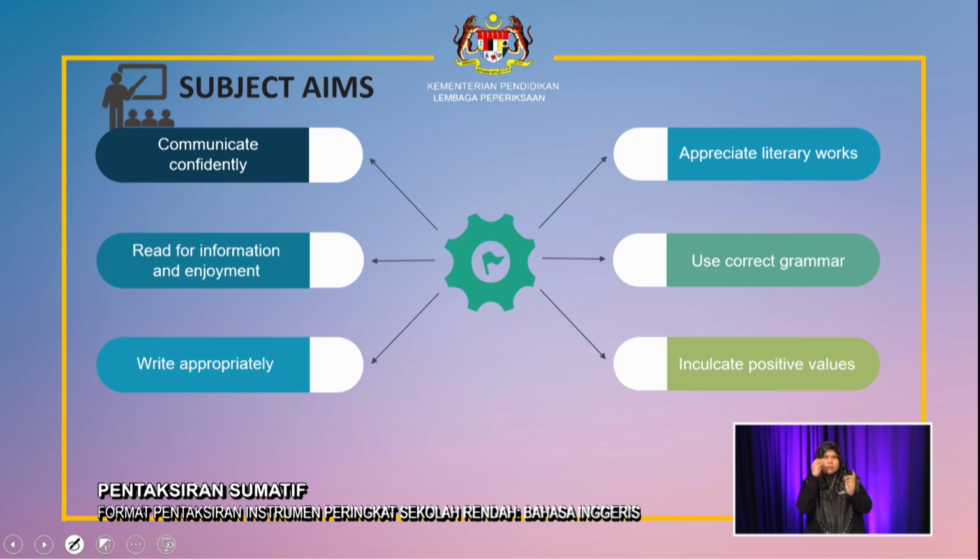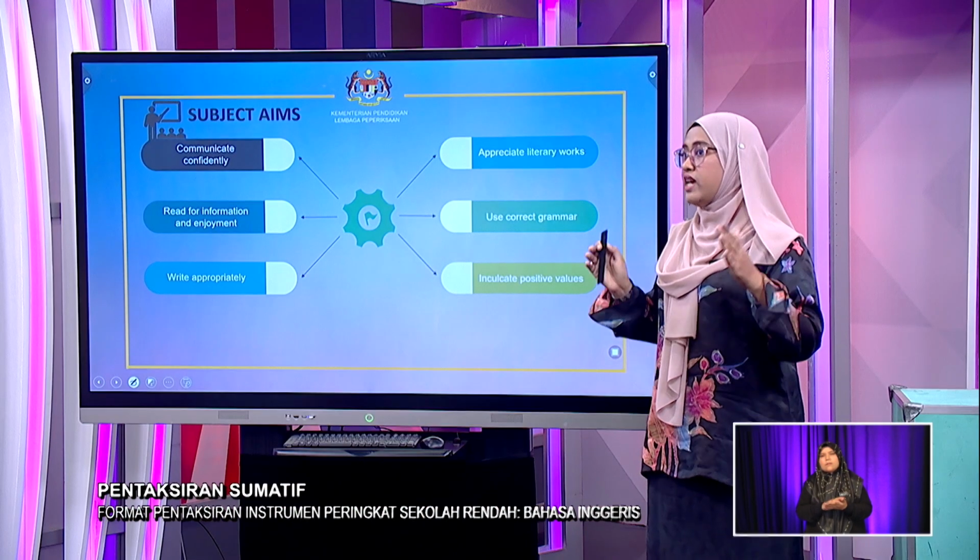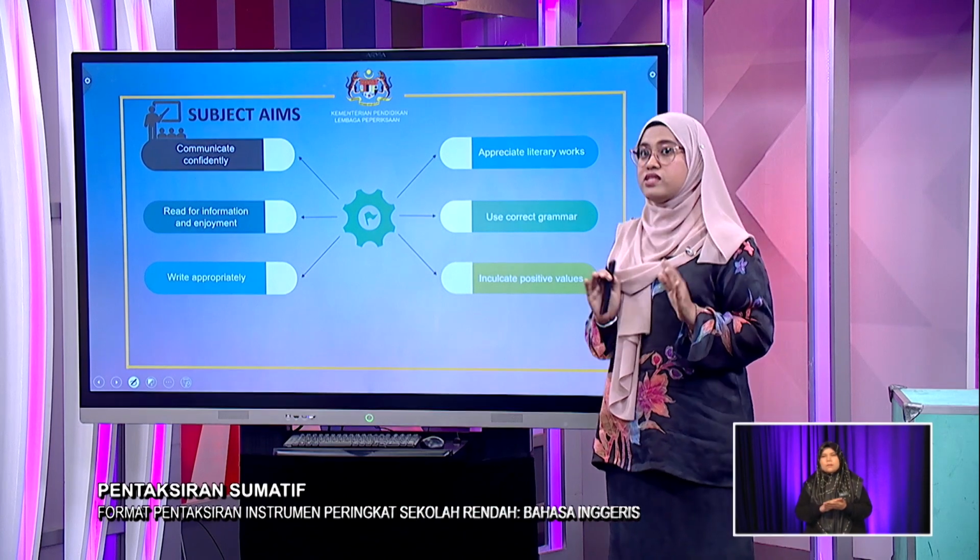At the end of the schooling years, the students are expected to be able to communicate confidently, to read for information and enjoyment, to write appropriately, as well as to appreciate literary works. They are also able to display correct grammar use, as well as to inculcate positive values in them. Okay, understood. That's all about subject aims and objectives.